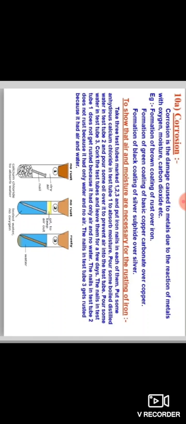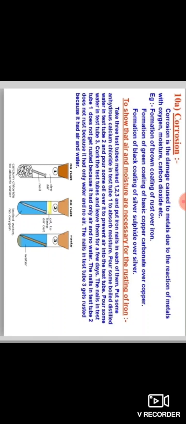To show that air and moisture are necessary for the rusting of iron, how do we know that? We can know with the help of an experiment. Take 3 test tubes, mark them 1, 2, 3 and put iron nails in each of them.